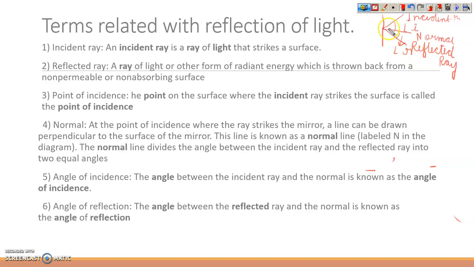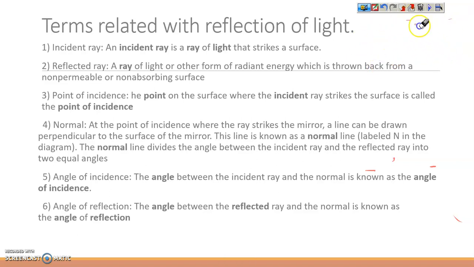The normal is a line perpendicular to the mirror drawn at the point of incidence. The angle of incidence is the angle between the incident ray and the normal. And the angle of reflection is the angle between the normal and the reflected ray. Okay, I hope you understand.